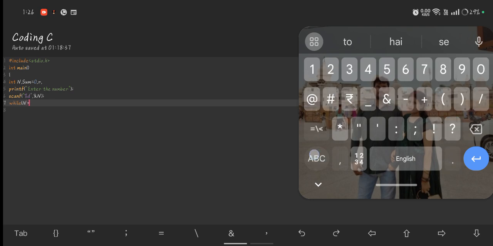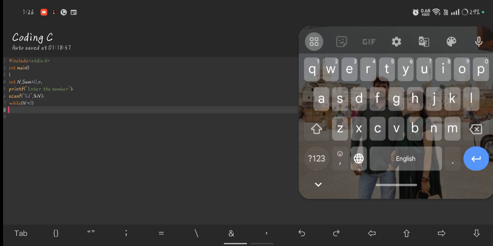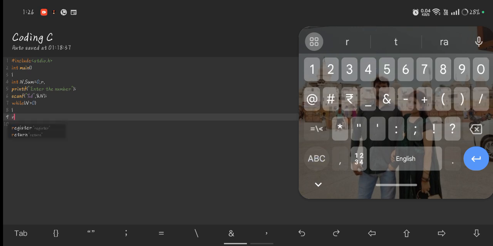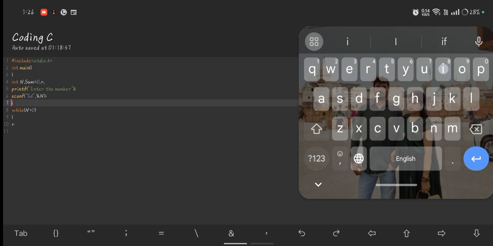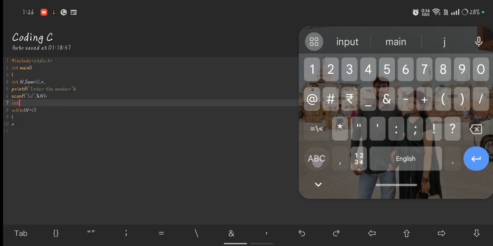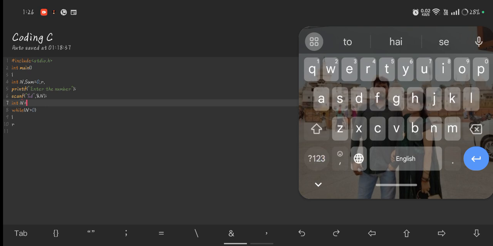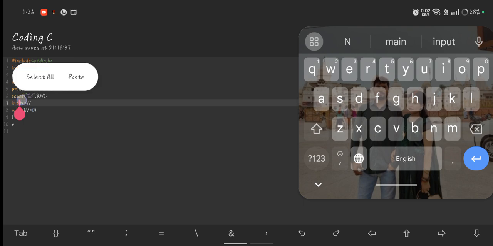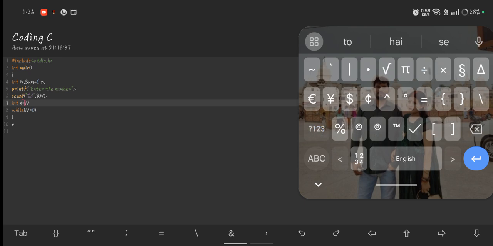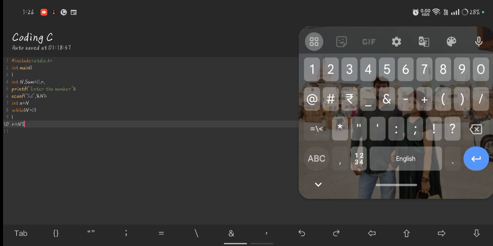Before the loop, we create one more variable, int small n, that holds the value of capital N. First, we find the remainder: capital N modulo 10.